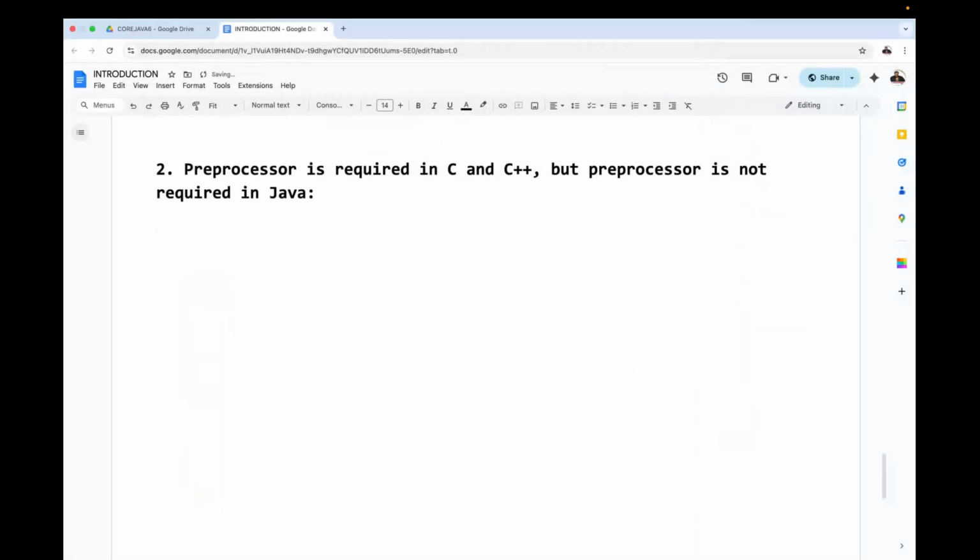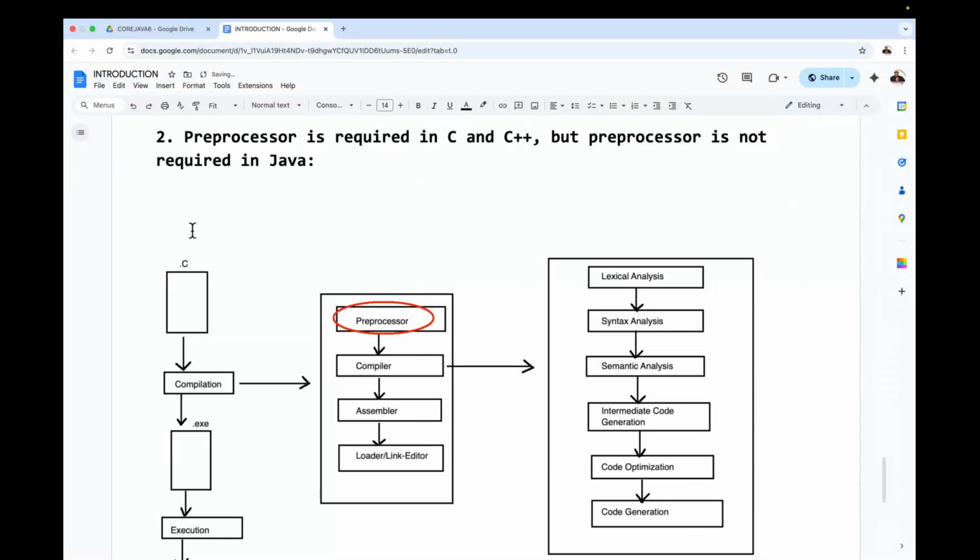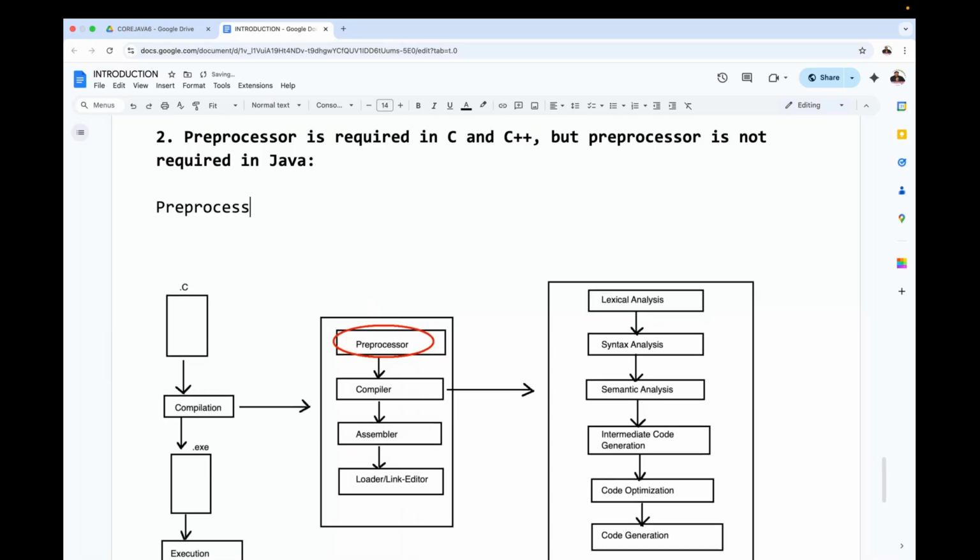Now all of you observe carefully. The first point I'm telling you is what the preprocessor actually is. The preprocessor exists in the compilation.